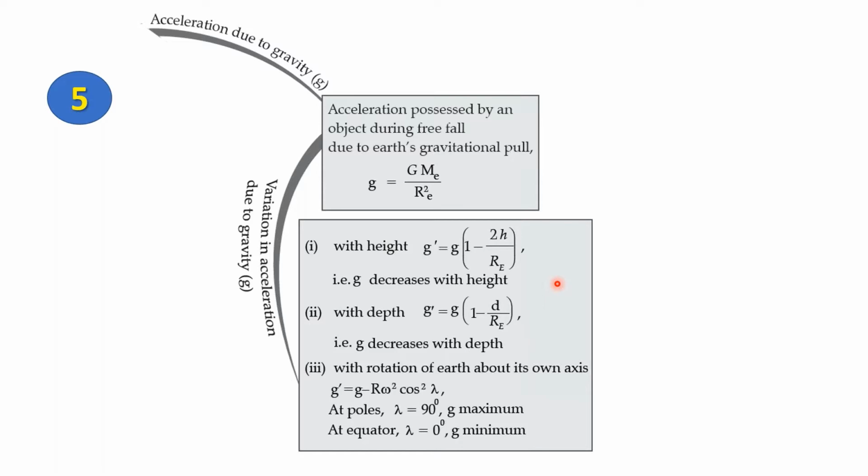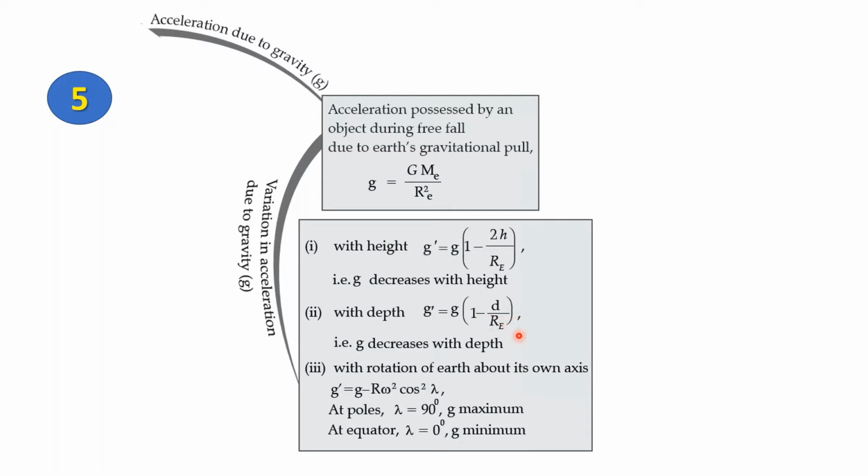Now, let's see what happens in the opposite case. Suppose I drill down deeper into the Earth. What happens to the acceleration due to gravity? Again, it decreases. Let's see why. The formula here states that g dash, the acceleration due to gravity at a depth d, will be equal to the acceleration due to gravity at the surface, g, into 1 minus d by Re. d is the depth that we have gone down into the Earth, and Re again stands for the radius of the Earth.